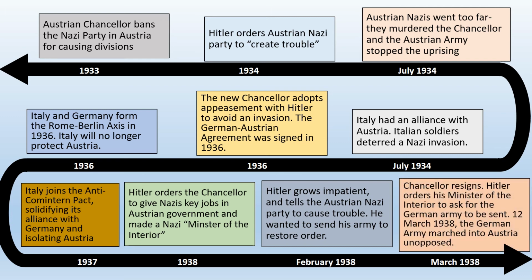The chancellor resigns. Hitler orders his Minister of the Interior to ring him up and ask him to send the German army in. And this way, Hitler then again can say, I didn't do this on my own. It was the Minister of the Interior asking me to send the Nazis in. On the 12th of March 1938, the German army marches into Austria completely unopposed.